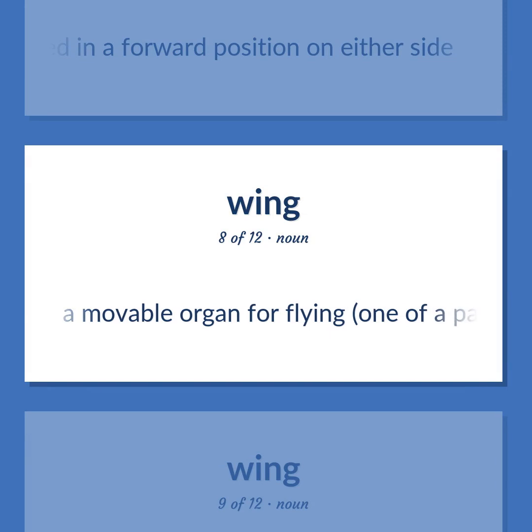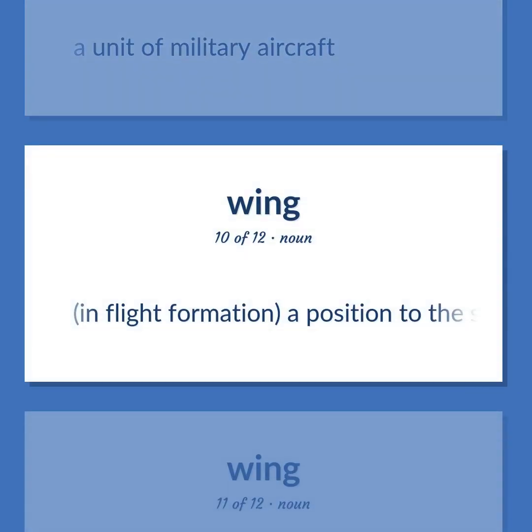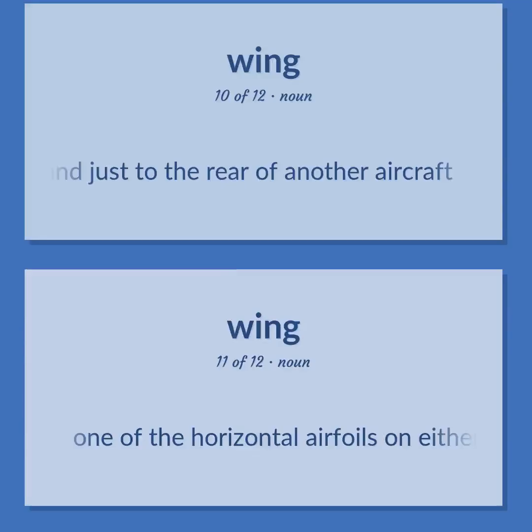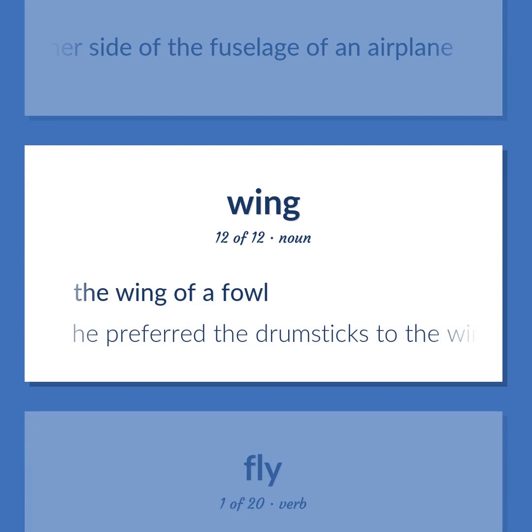A movable organ for flying, one of a pair. A unit of military aircraft. In flight formation, a position to the side and just to the rear of another aircraft. One of the horizontal airfoils on either side of the fuselage of an airplane. The wing of a fowl. He preferred the drumsticks to the wings.